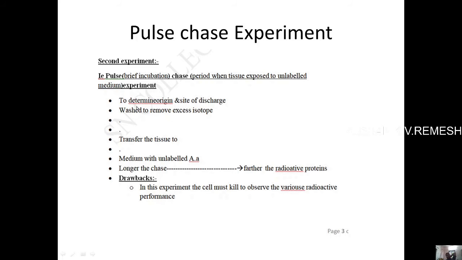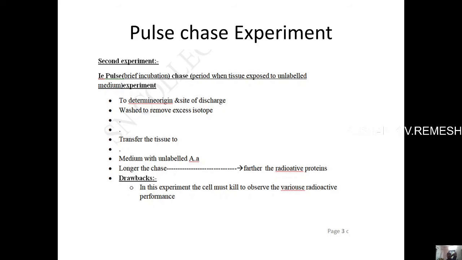Now, to understand the site of origin of these kinds of proteins, the site of the first discharge, and then after that the second discharge site, and so on in a sequential way, you have to modify that experiment in a different way. Now this experiment is known as the pulse chase experiment. So here in this pulse chase experiment, pulse means a brief incubation period, and chase means it is a period when the tissue is exposed to unlabeled medium.